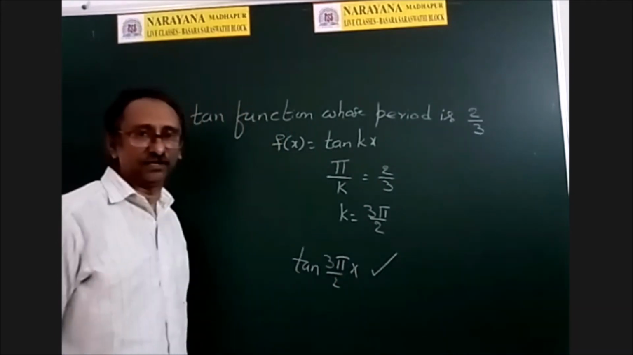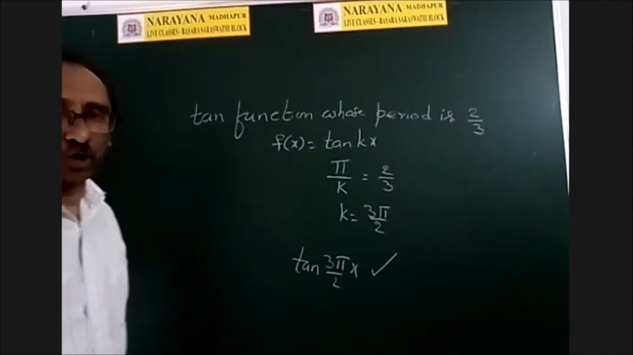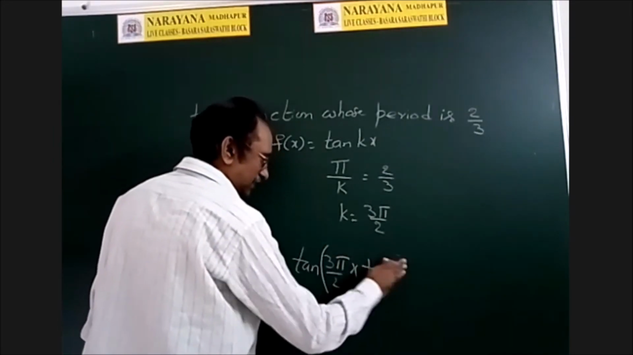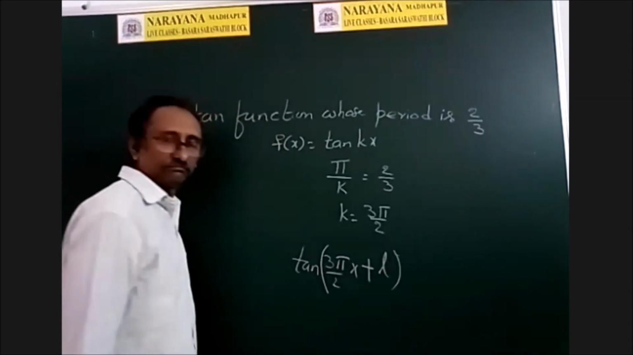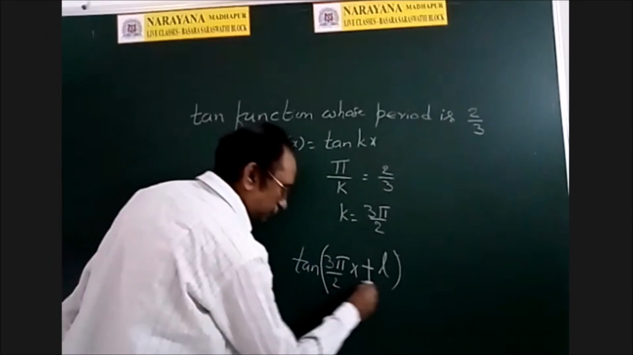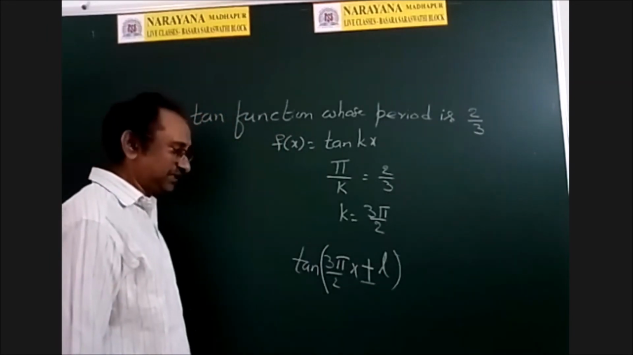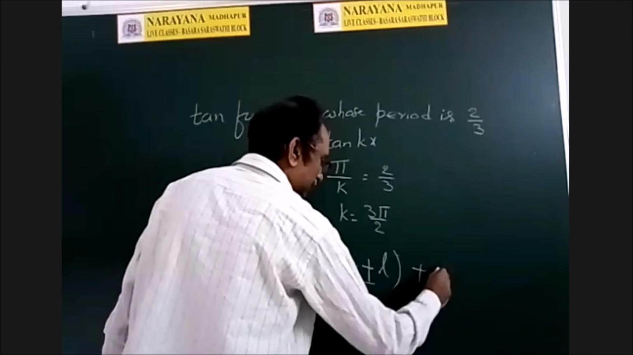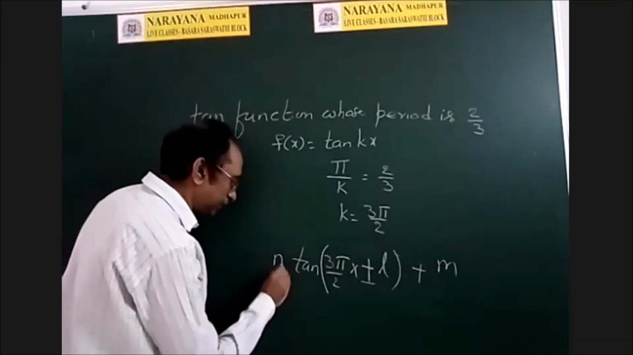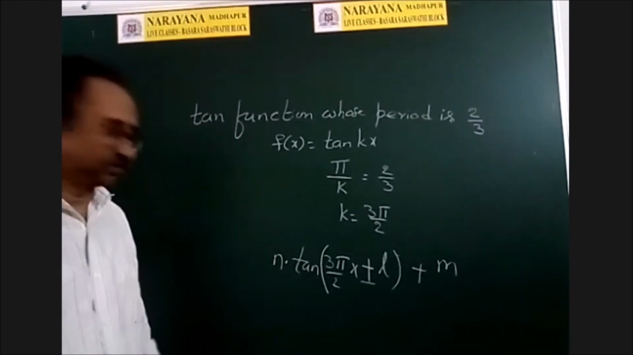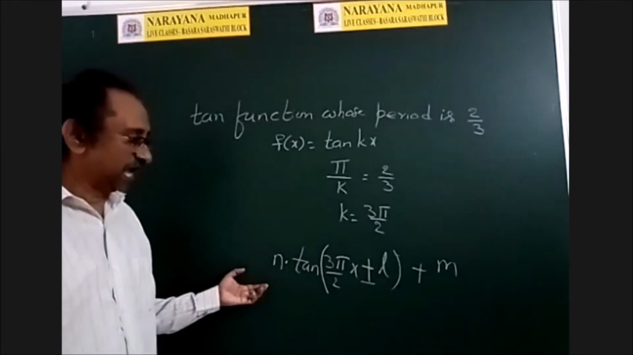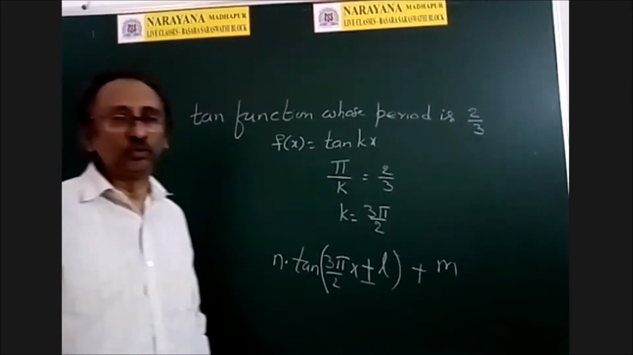Very good. Exactly right. And of course, there may be some fixed constant L. For that also, the period is the same. If there is a minus also, the period is the same. If there is another constant M, even then there is no change in the period. Even though there is a product N here, no change. So this is the most general tan function whose period is 2 by 3.